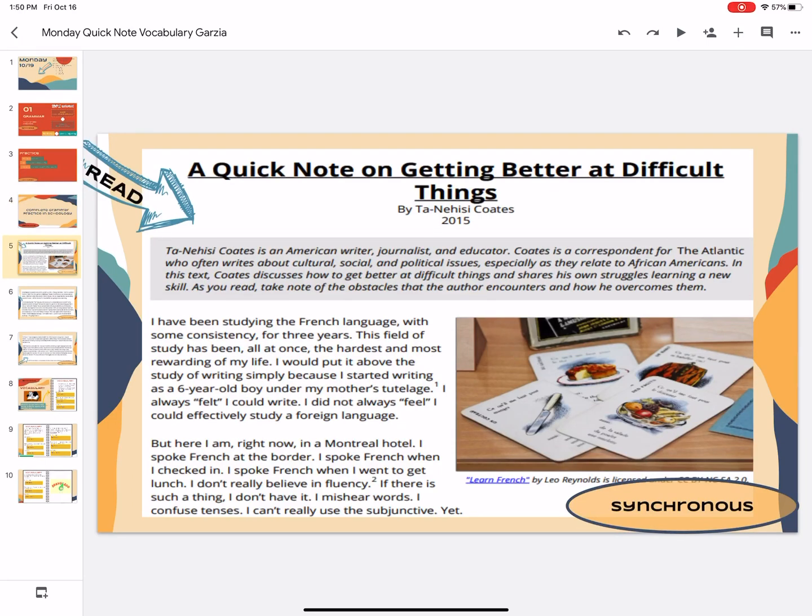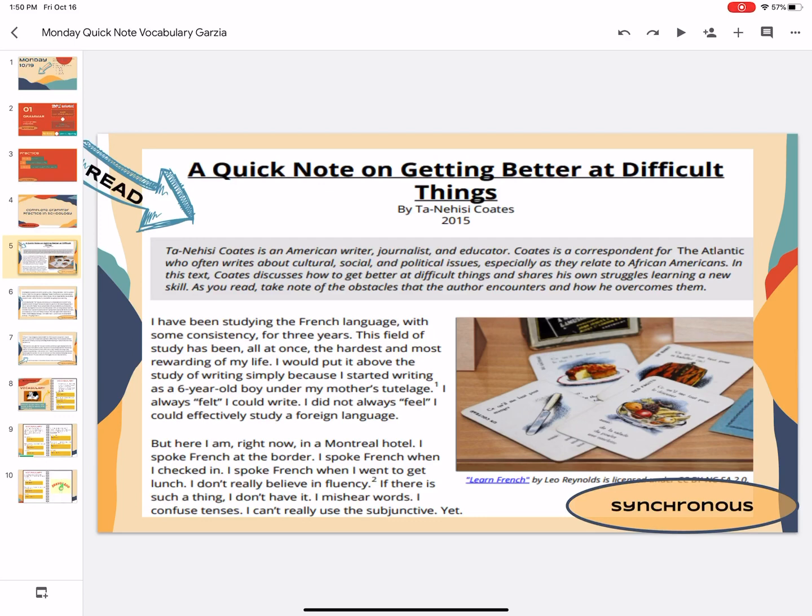Okay, we're reading an article by Ta-Nehisi Coates. It's called A Quick Note on Getting Better at Difficult Things. Here's a little bit of background. Ta-Nehisi Coates is an American writer, journalist, and educator. Coates is a correspondent for The Atlantic who often writes about cultural, social, and political issues, especially as they relate to African Americans. In this text, Coates discusses how to get better at difficult things and shares his own struggles learning a new skill. As you read, take note of the obstacles the author encounters and how he overcomes them.